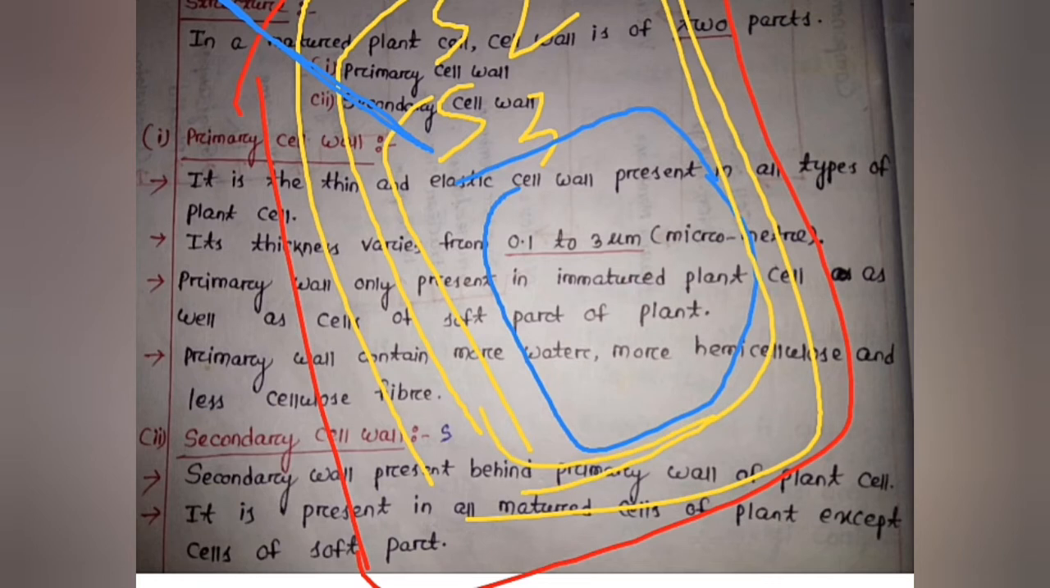First the primary wall is present, next the secondary wall. After cell division the cell becomes mature. So the secondary wall has three layers, S1, S2 and S3. After that the plasma membrane is present.